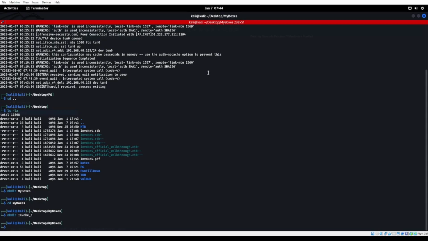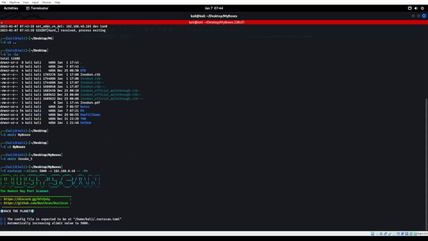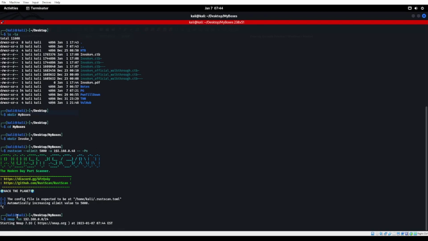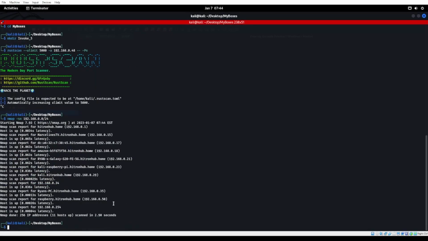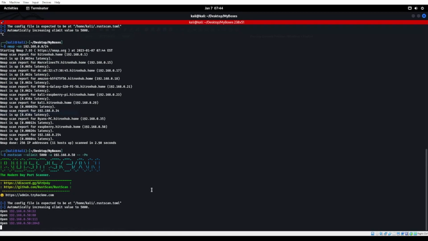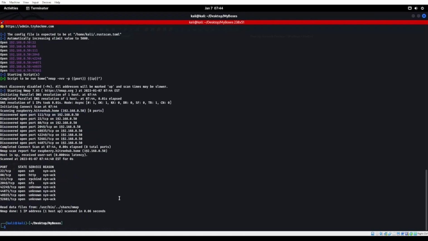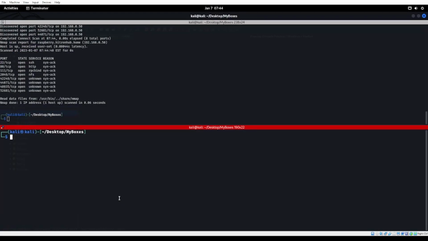Okay. Go ahead and I think it actually is .48, is it? Not looking like it. Nmap -sn. And we have it right here. We'll go ahead and start off with the RustScan on .50. We'll see there's a few ports up. And this is more or less going to be with you guys and with me over here. So you guys go ahead and kind of spit out what you think to do next.